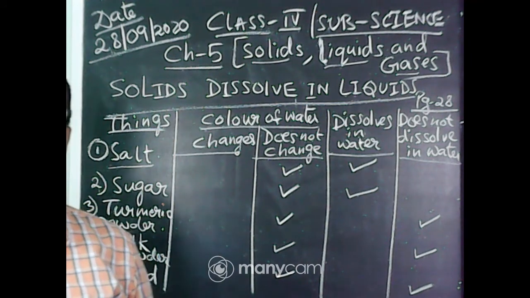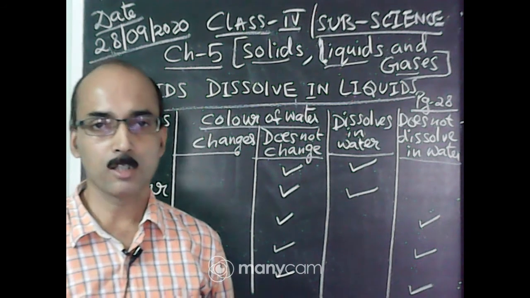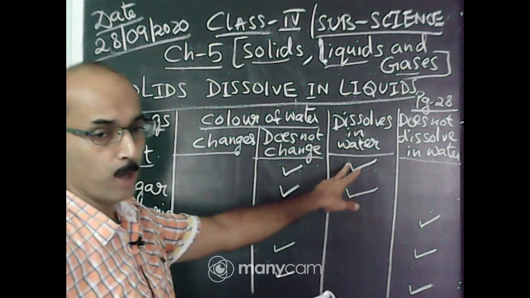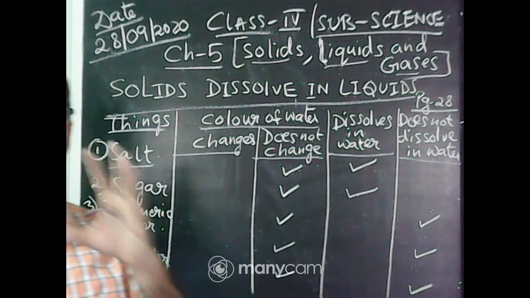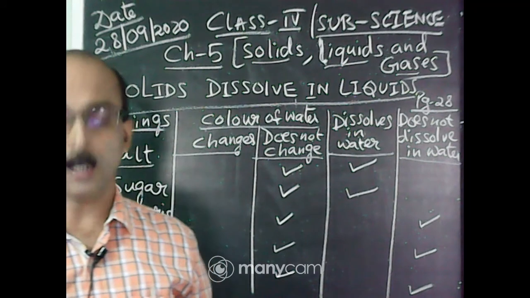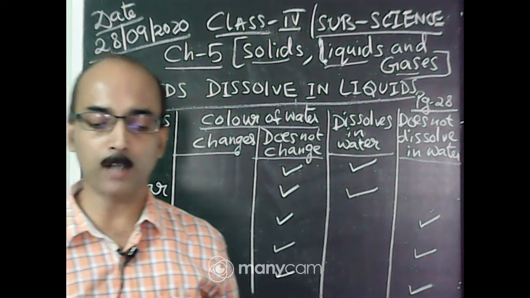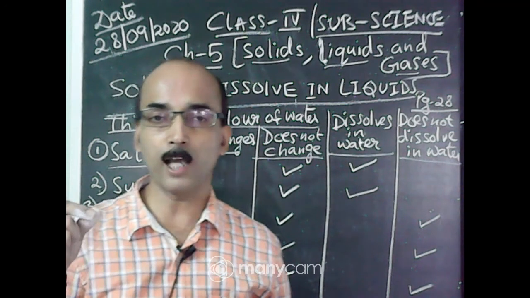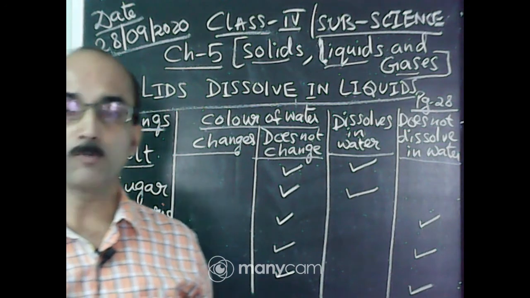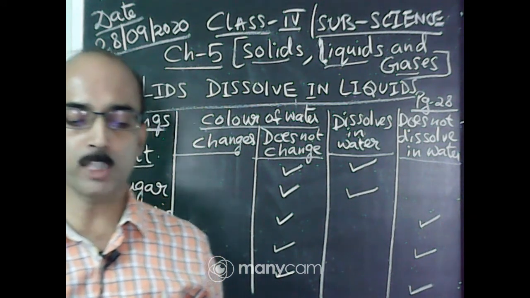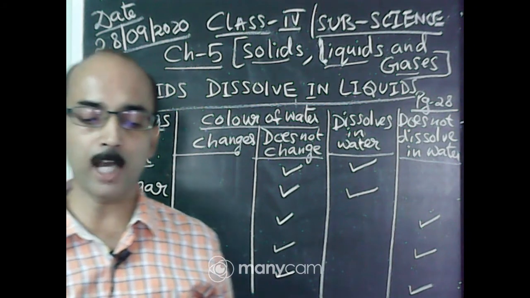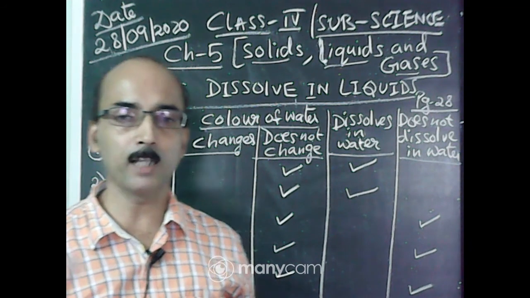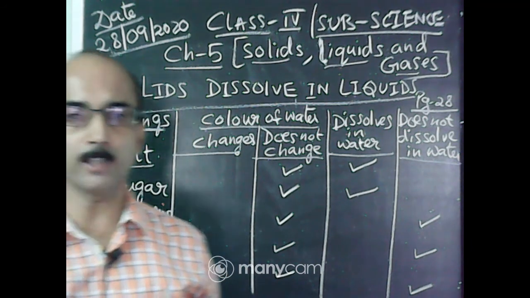What happens when solid dissolves in liquid? Suppose sugar or salt is dissolving in water. So what is actually happening? Take some water in a glass, mark the water level with a marker pen. Add 2 teaspoons of sugar to the water and stir it well with a spoon. So I have taken 2 teaspoons of sugar and put it in the glass of water. Then I am stirring the glass well.